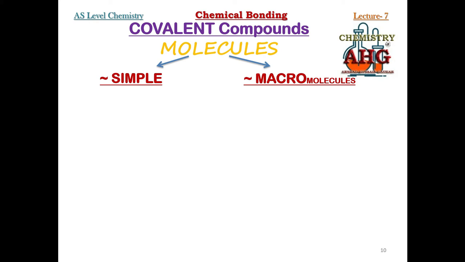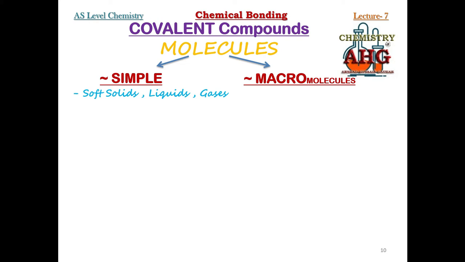Now if you have these properties of ionic compounds in your mind, it is very clear how to predict the properties of simple molecules. Ionic compounds are hard solids, but simple molecules are mostly soft solids, liquids, or gases.